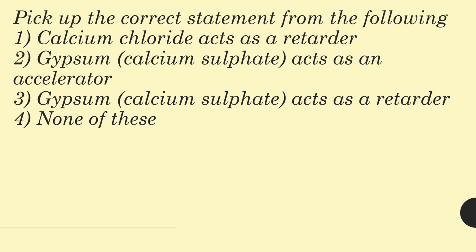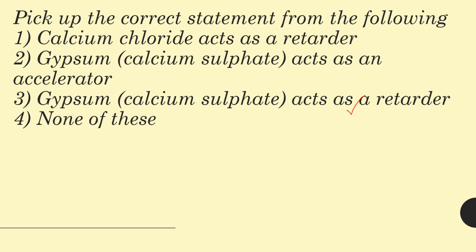Okay, why we need to retard the setting time is when sometimes the placing of concrete has to be done some long distance. So when the concrete has to be transported a long way before placing, in that case we need to retard the initial setting time of the concrete, right? Cement. So in that case we use gypsum as a retarder. So gypsum is a retarder and calcium chloride is an accelerator.